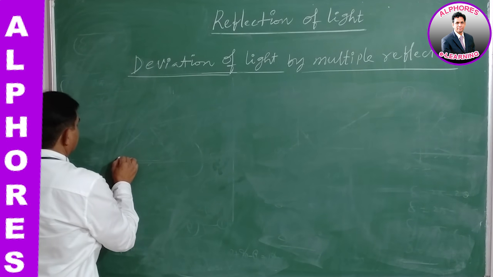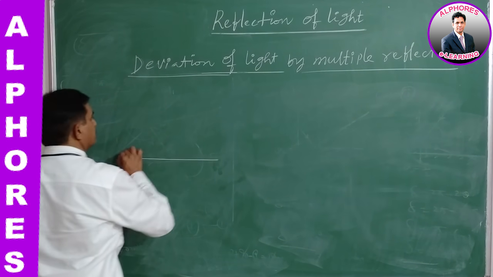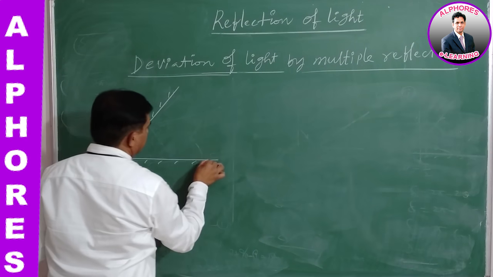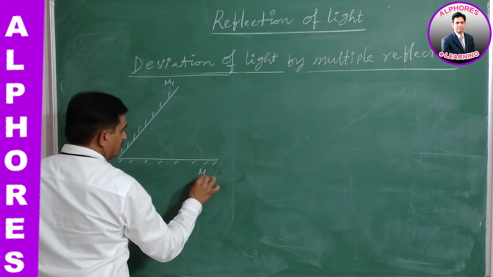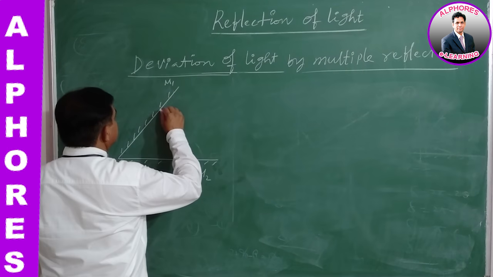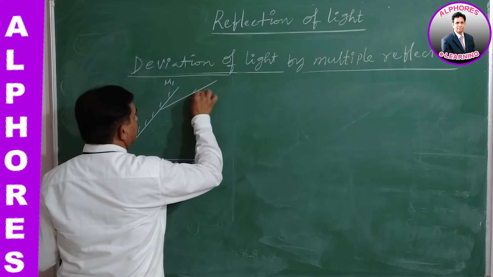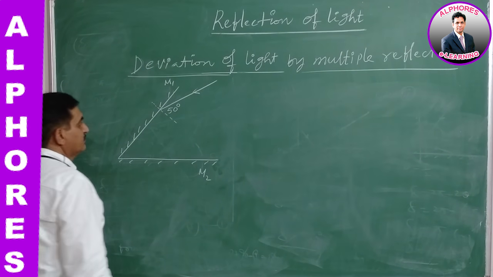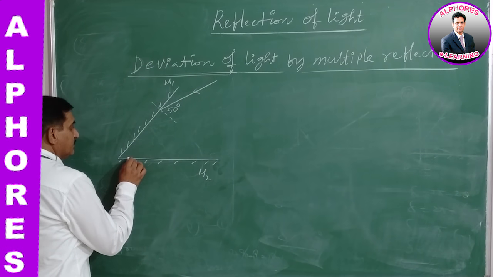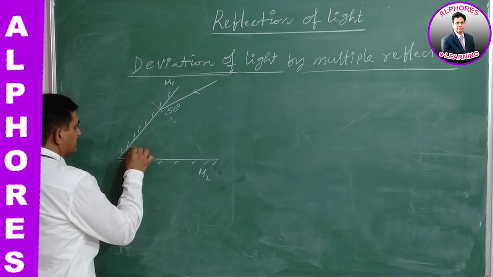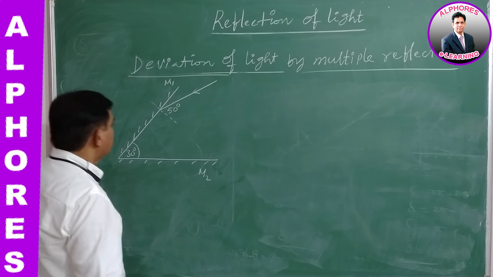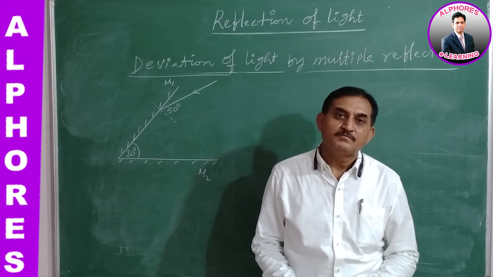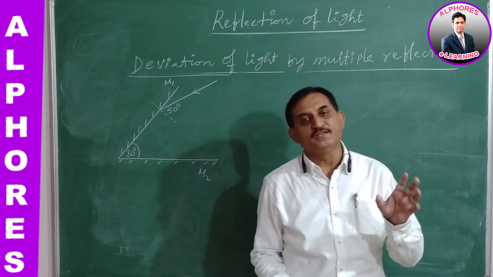Here, let us consider two plane mirrors. Say this is M1, this is M2. A ray of light is incident on this mirror at an angle of 50 degrees. The angle between these two plane mirrors is given as 30 degrees. Then find the total deviation suffered by this light after multiple reflections made by the two plane mirrors.